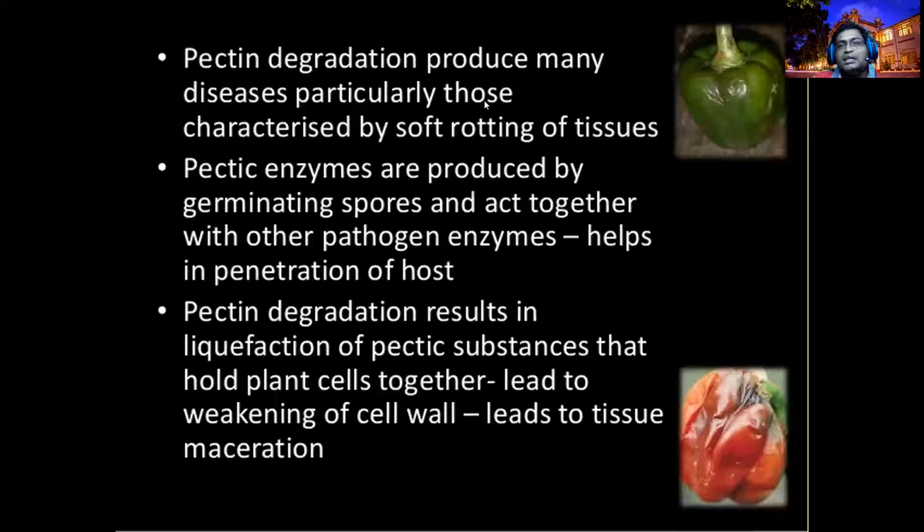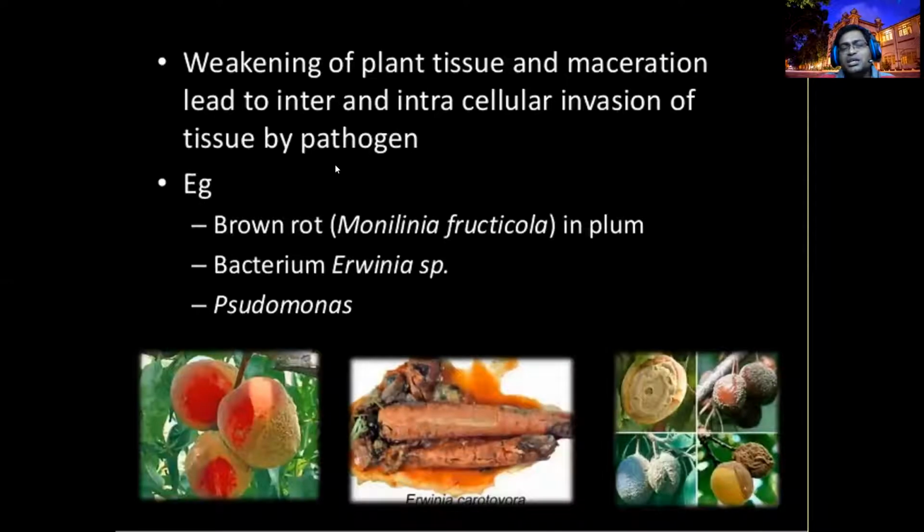So pectin degradation produces many diseases. Many disease-causing agents are produced because they need to break this pectin. Why? In the middle lamella, mainly the pectin components will be there. If the pathogen wants to go inside, it has to break the middle lamella, otherwise the pathogen cannot go in, right? So that's how the cell wall gets weakened. The middle lamella is broken, the cell wall gets weakened, then the pathogen can go in, especially the soft rot or rot-producing fungi. That's what I explained earlier.